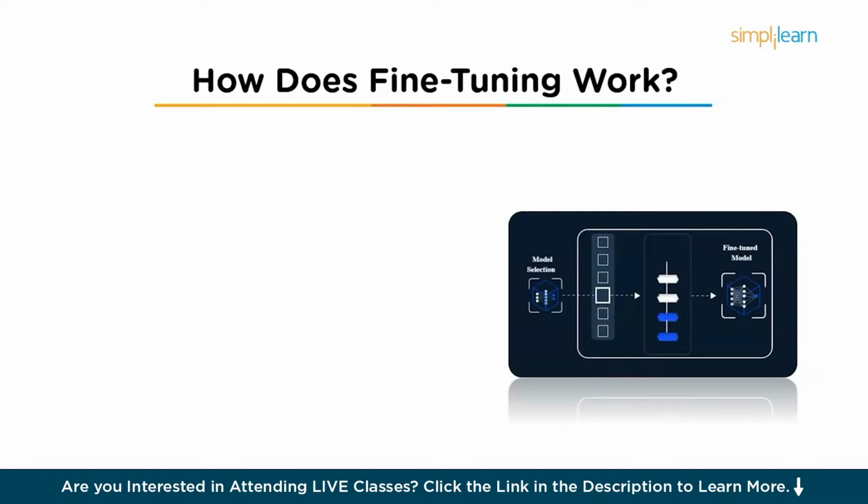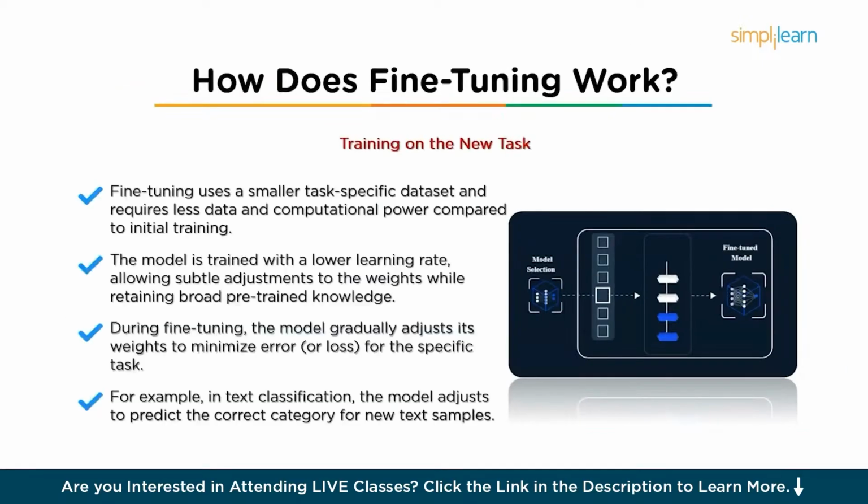So once that is done, the next step is training on the new task. Fine-tuning involves training the model on the new task-specific dataset, but unlike initial training, this step requires much less data and computational power. The model is trained with a lower learning rate, so the adjustments to the weights are subtle, allowing the model to retain the broad knowledge it gained from the pre-training phase while becoming more specialized in the task at hand. During this process, the model gradually adjusts its weights to minimize the error or loss when performing the task. For example, if fine-tuning a text classification model, the model will adjust its internal parameters to predict the correct category for new text samples.